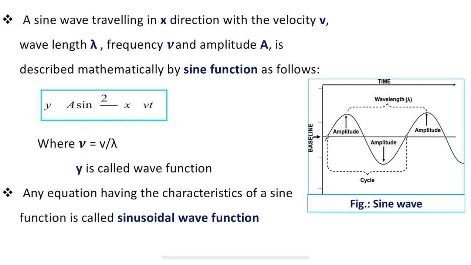Okay, so this y is called the wave function, and this equation tells about the displacement y at any point x and at any time t. If we understand the basic concept of chemistry, like the structure of an atom, we know that the most probable place where an electron can be located or observed is called an orbital. There are mainly 4 different orbitals: s orbital, p orbital, d orbital and f orbital.